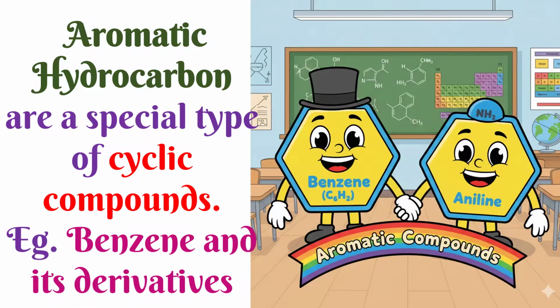Now next is aromatic hydrocarbons. Aromatic hydrocarbons are a special type of cyclic compound. Again, aromatic hydrocarbons are cyclic, meaning closed or ring type. So the carbons here form a cyclic or ring type, but it is not single bond only. If it is single bond only, then we call it which one? Cycloalkane. But here we call it a cyclic compound, and it may have double bonds. So they are not saturated. The example is benzene and its derivatives, and these are called aromatic hydrocarbons.